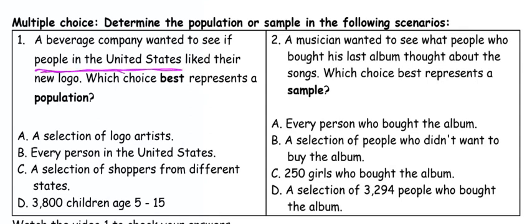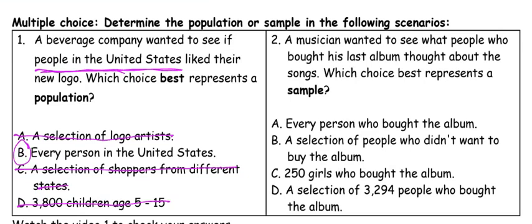So we're looking at the whole population. And because we're looking at the whole population, we're not selecting a specific group, and we're not being specific to a certain age. So the population is going to be every person in the United States.